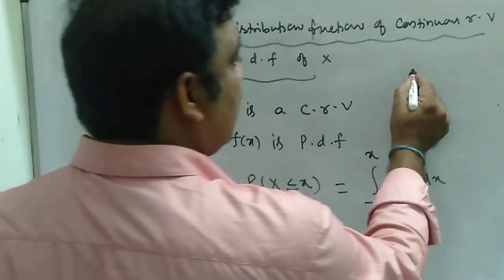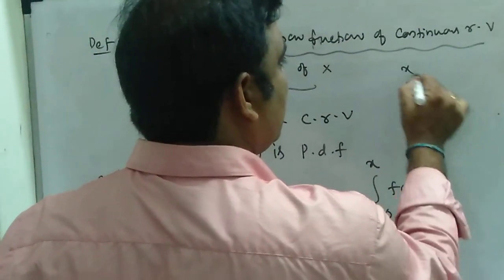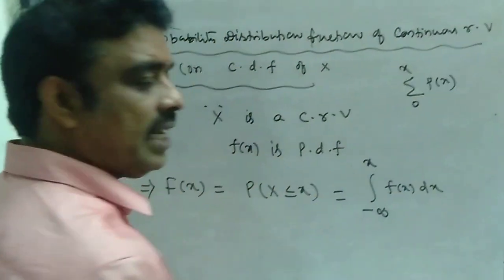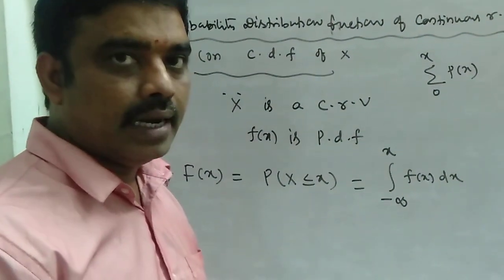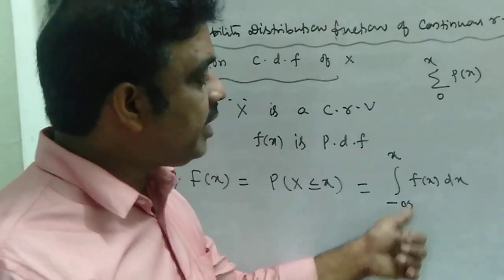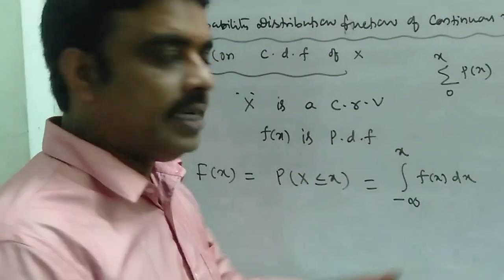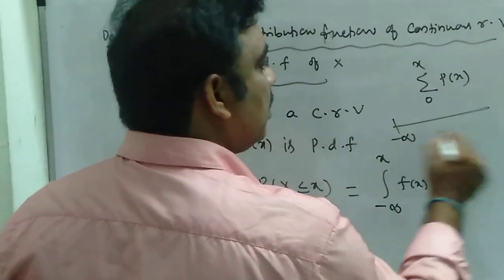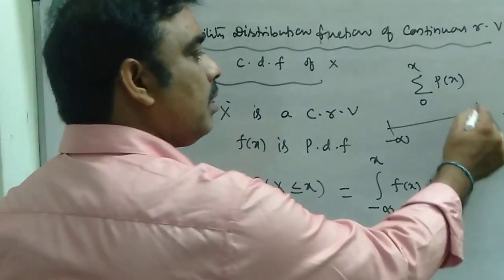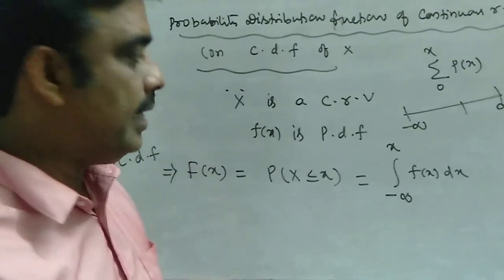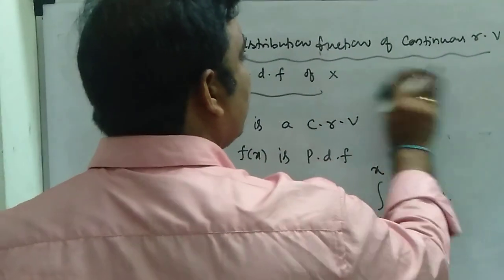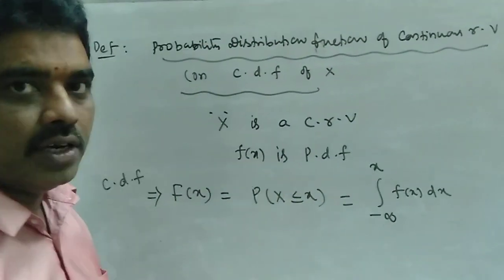There we defined this as sigma 0 to x P of x. But in this case, because it is a continuous random variable, we go for the integral sign, integral minus infinity to x f of x dx, because the limits are upper limit infinity, lower limit minus infinity. So this is the definition for the cumulative distributive function.